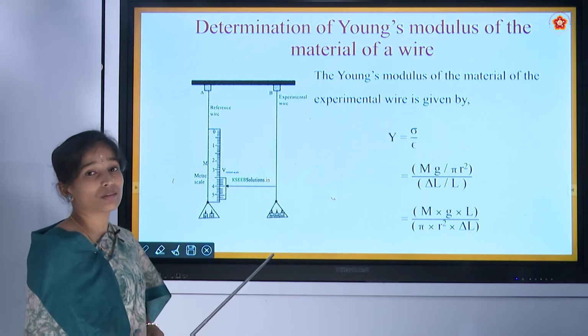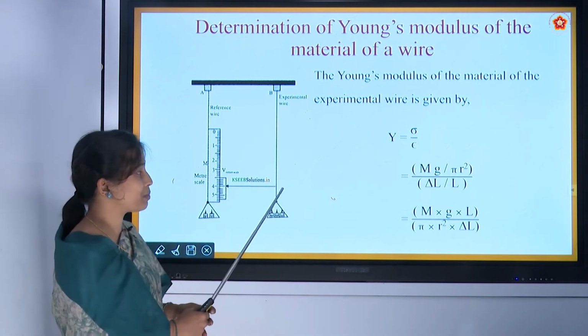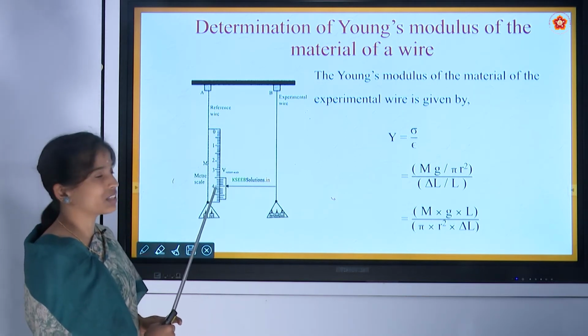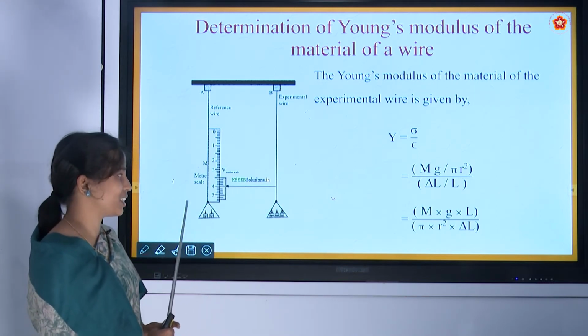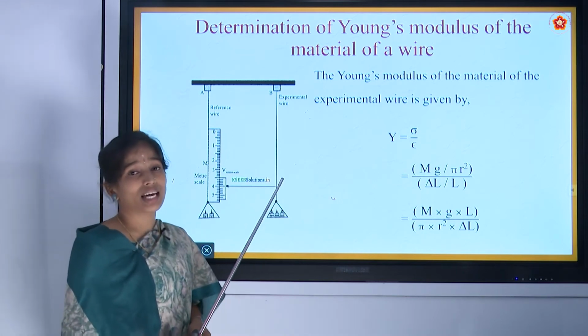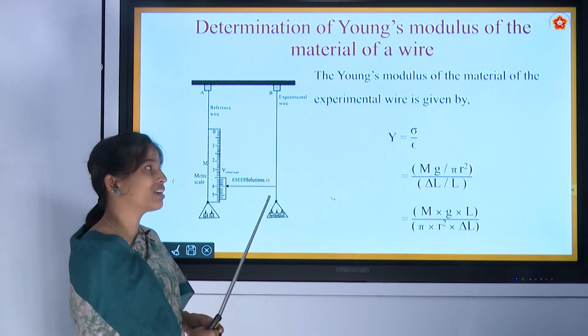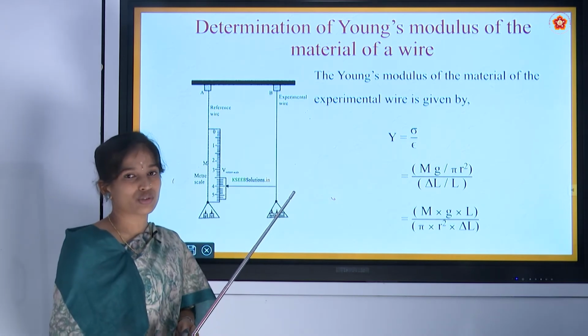The strain created in this experimental wire is shown by the vernier scale which is attached to the reference wire. Likewise, we can calculate how much force we have applied to this experimental wire, that is F equals mg.